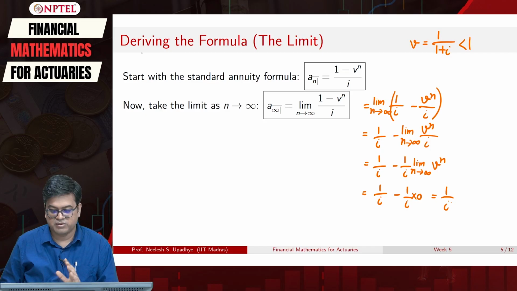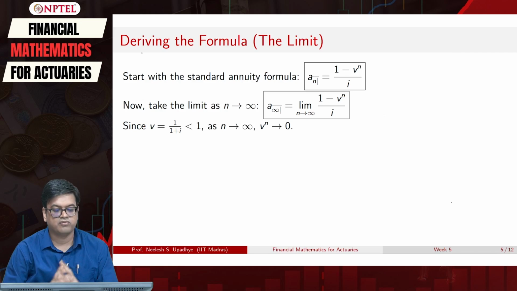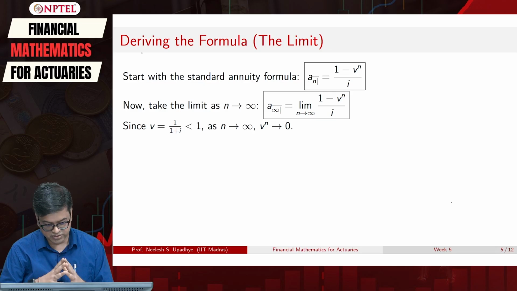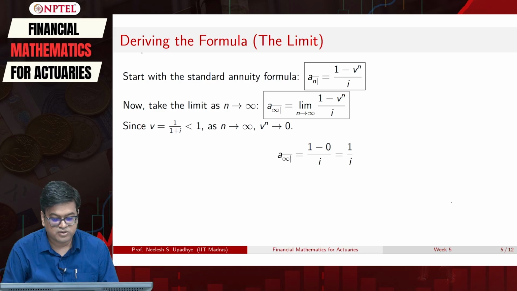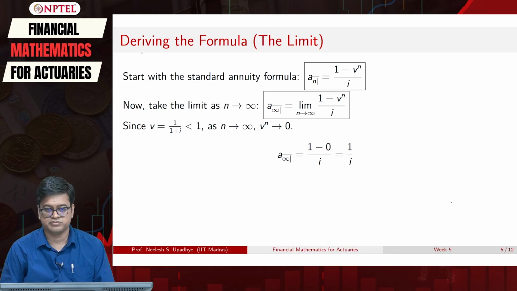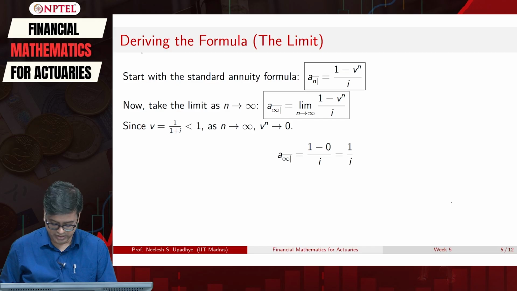That is what I have explained in printed form here. V is 1 upon 1 plus I, which is less than 1, as n tends to infinity, v raised to n tends to 0, and therefore, I can easily evaluate A infinity to be equal to 1 upon I. So, what is the case that we are handling? This A angle n represents immediate annuity. This particular formula that I derived represents immediate perpetuity, or the perpetuity immediate formula.